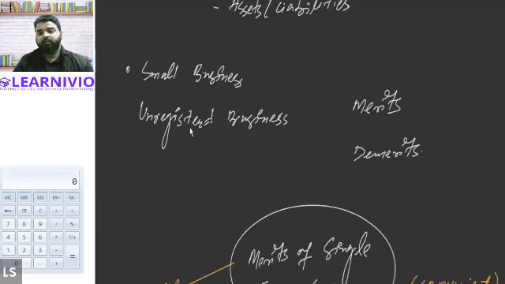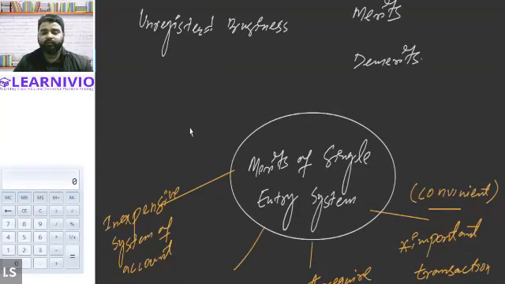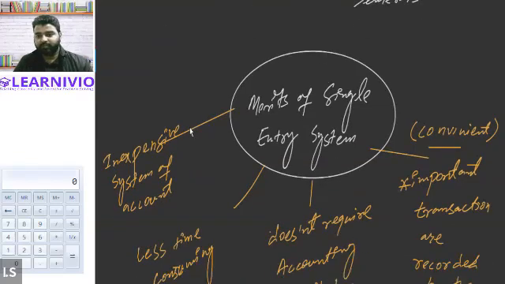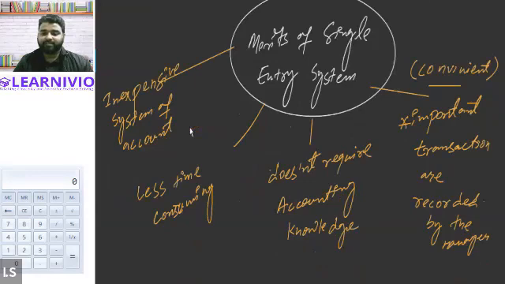An enterprise following the single entry system may have the following merits: it may find it inexpensive to record transactions, it is less time consuming, and it won't require any professional expertise in accounting. It is also convenient as it focuses on recording only the important transactions of the business, those that the owner considers important.